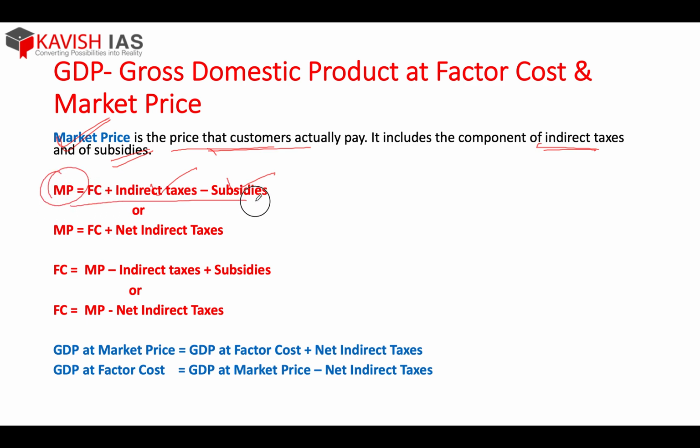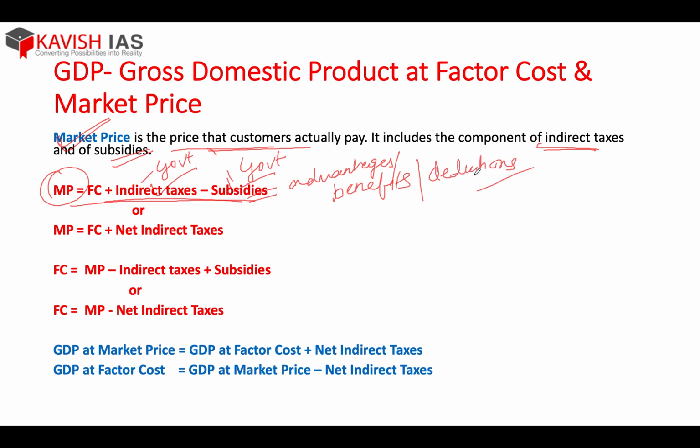So the simple equation is factor cost plus indirect taxes, which you pay to the government, minus subsidies. This too is given by the government to you. These are advantages or benefits, you can say. Taxes, all of you know. Taxes are what you have to pay to the government. But what are subsidies? These are the benefits. These are the deductions which the government gives you in the form of tax or monetary or cash.